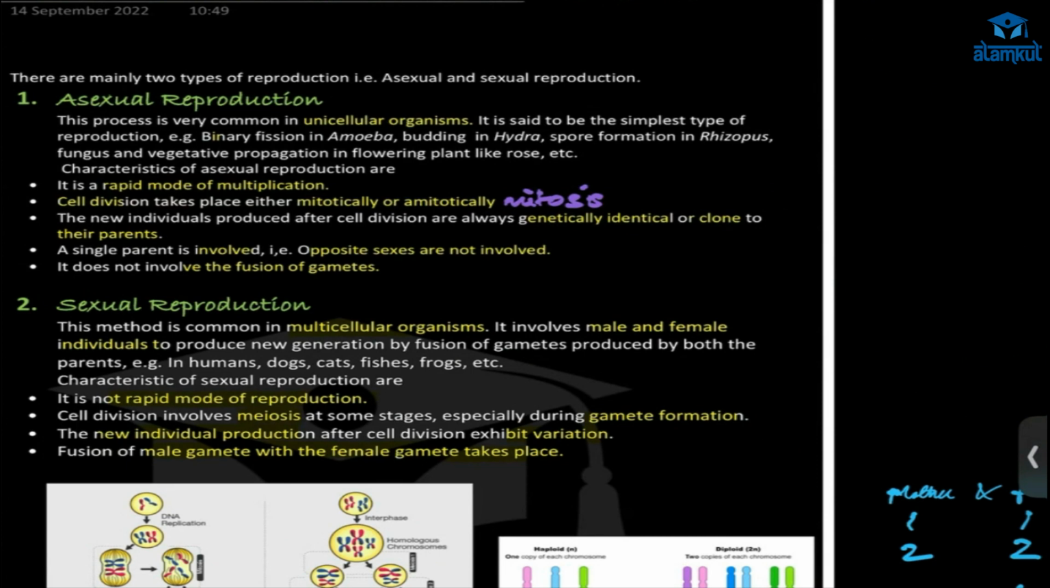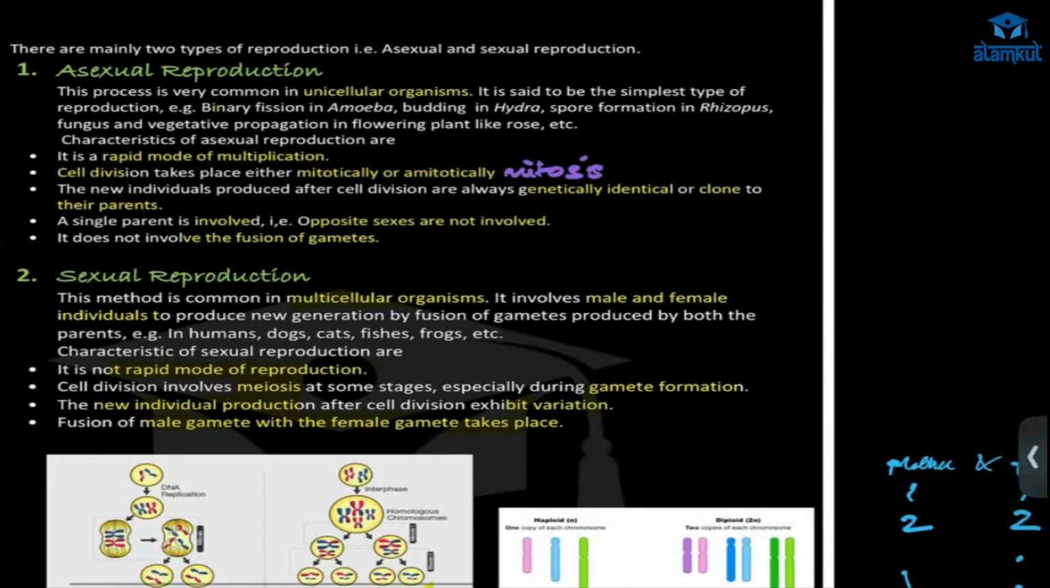In sexual reproduction, there must be gamete formation and gamete fusion, and for that we require two organisms. Parents are required, male and female. The cell division for the formation of gametes will be meiosis. Here the reproduction is not fast, it takes time, and energy is also consumed in sexual reproduction.